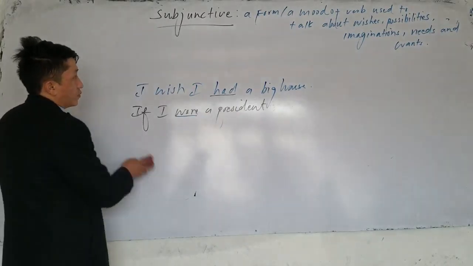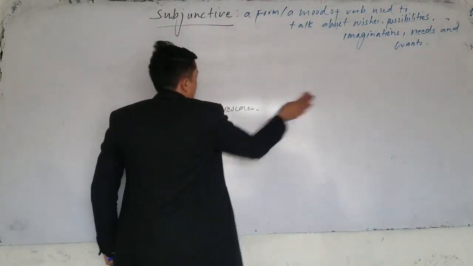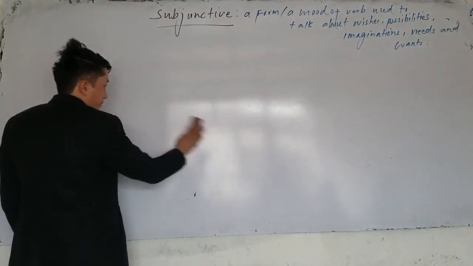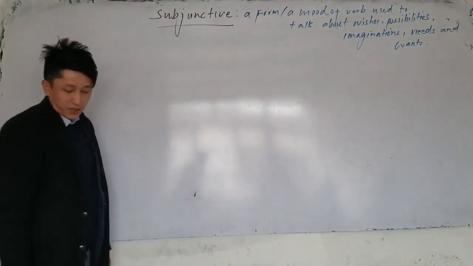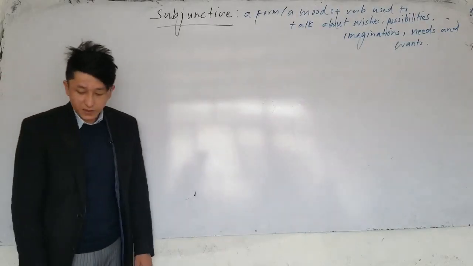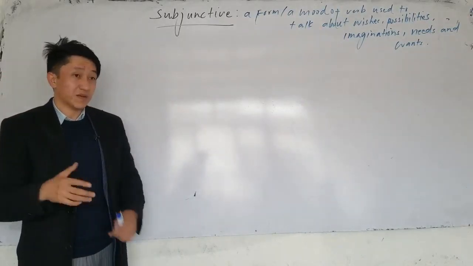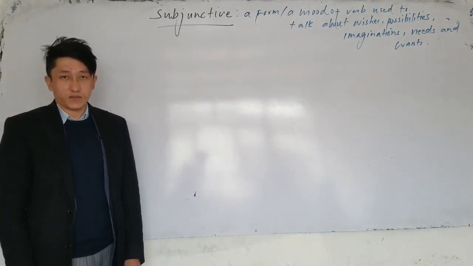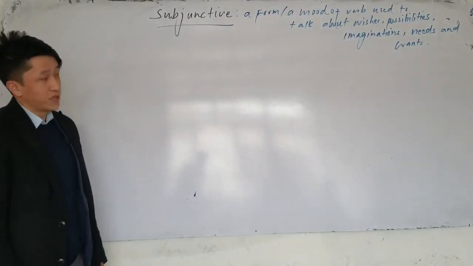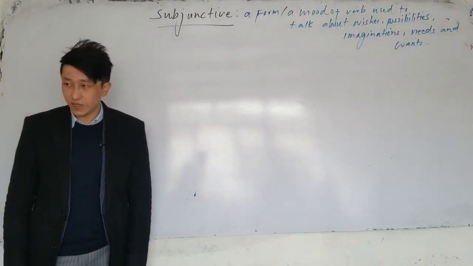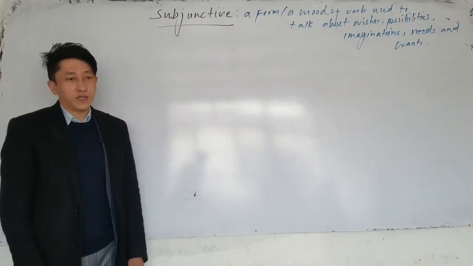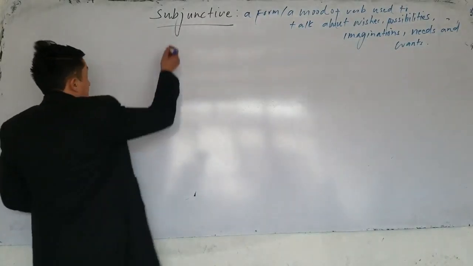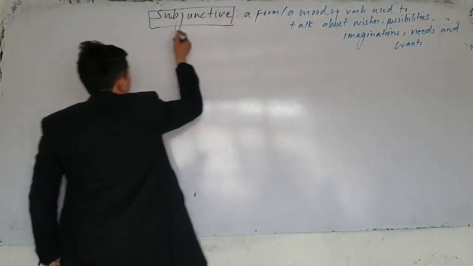Subjunctive is a form or a mood of verb that is used to talk about wishes, wants, possibilities. It means something may happen or may not happen. So we can say the subject wants something, the subject wishes something, but it may happen or may not happen. That's called subjunctive. So let's discuss the kinds of subjunctive.